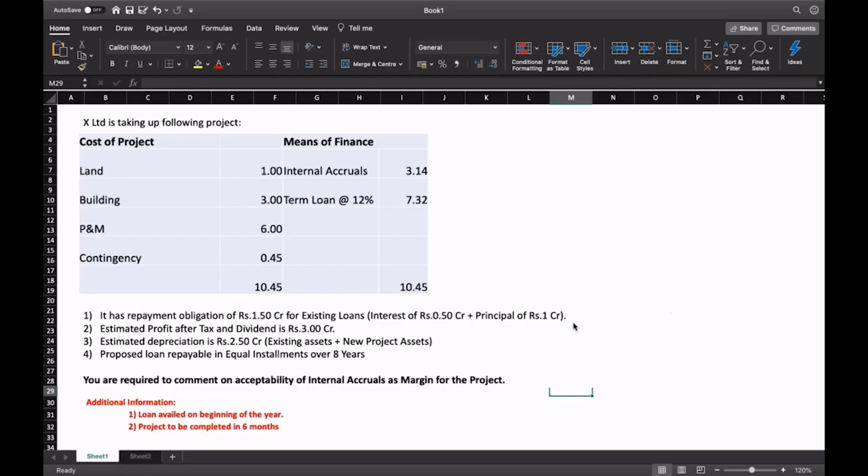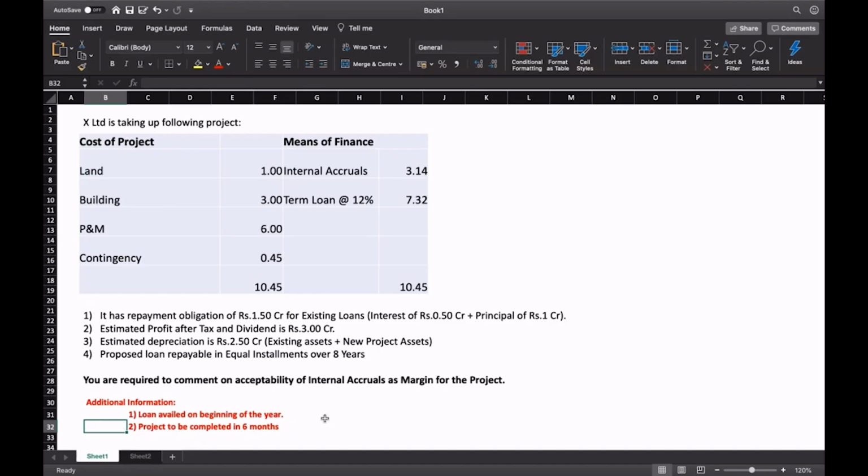I have taken the case here, same information, but there are two additional things. One, the assumption is that the loan is availed at the beginning of the year, and the second assumption is the project is to be completed in 6 months. These two assumptions were not there earlier when we discussed.